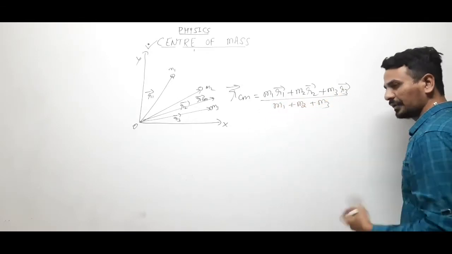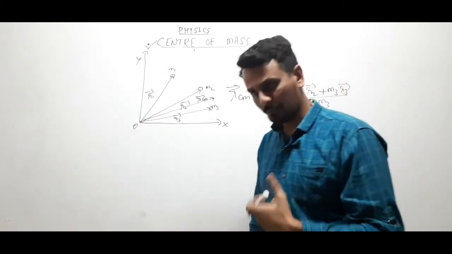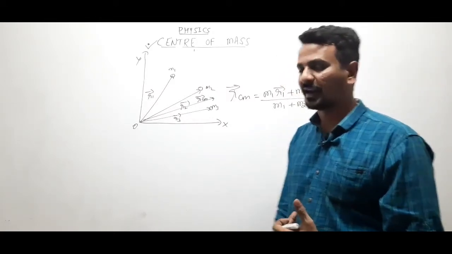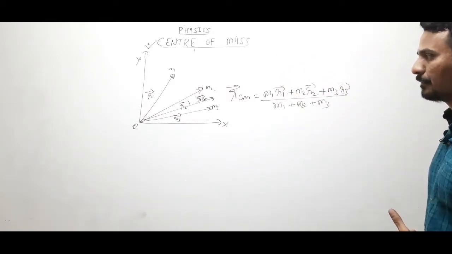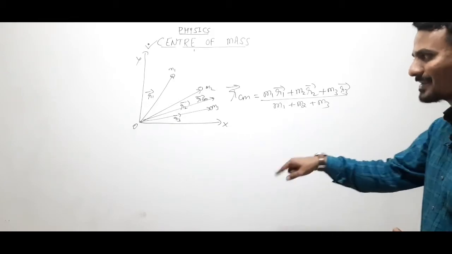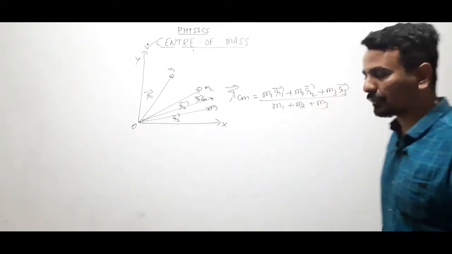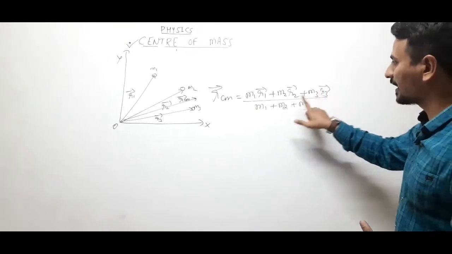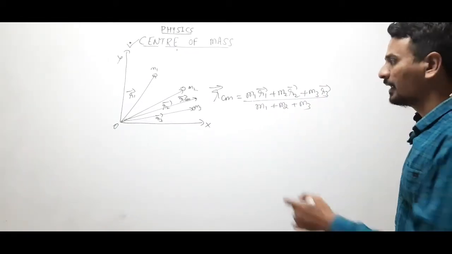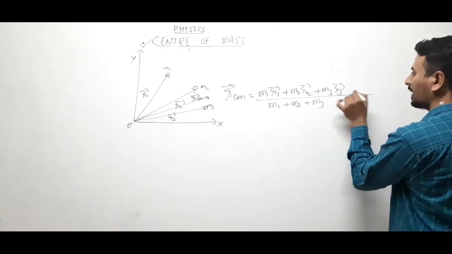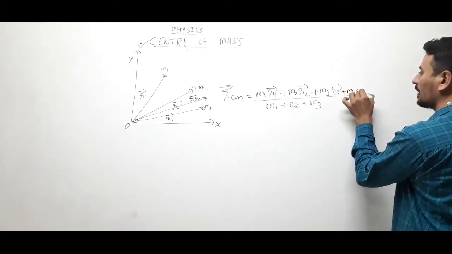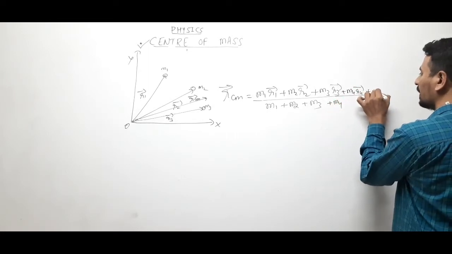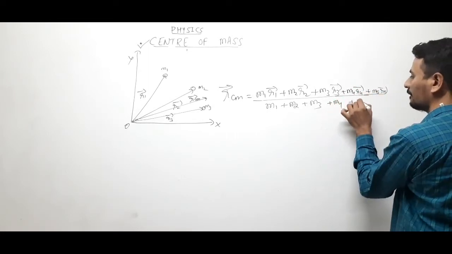of course we can derive this formula by taking moment, but moment is what we are going to discuss in the upcoming topic. So that is why I have just written this formula: RCM, that is position of center of mass from origin, is equals to M1 R1 plus M2 R2 plus M3 R3 upon M1 plus M2 plus M3. If there were 4 particles, then it will be M4 R4 plus M4. 5 particles, then plus M5 R5 plus M5, right?